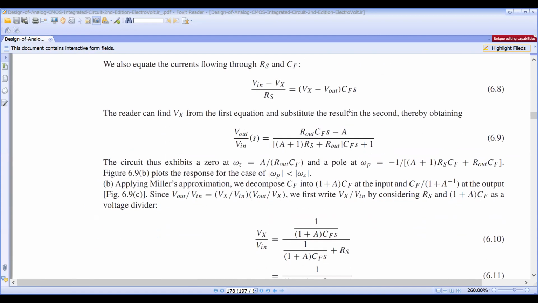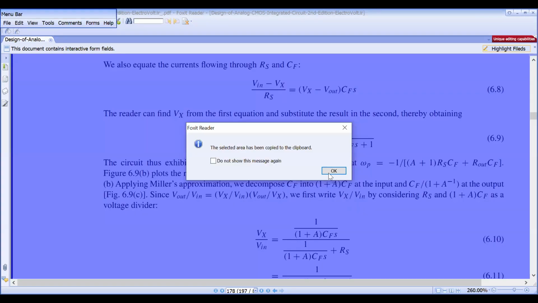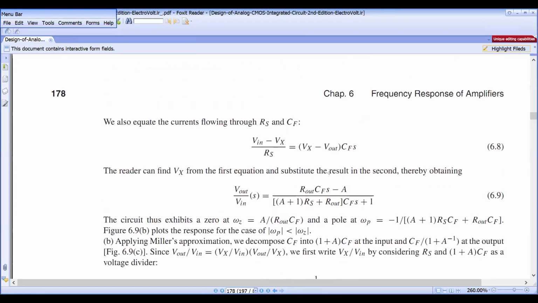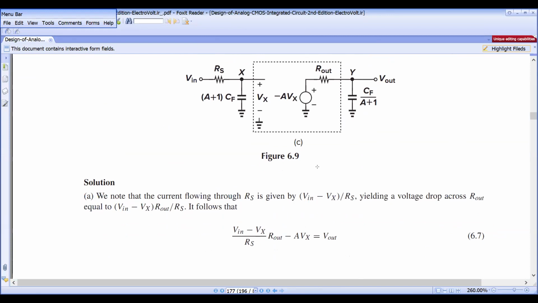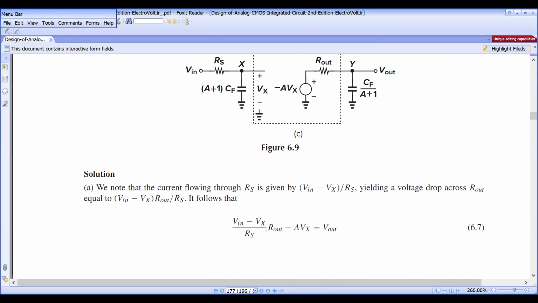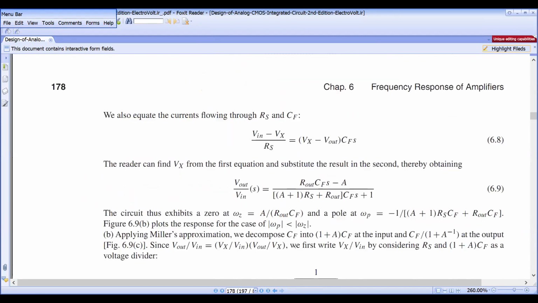You got this finally. So in this, separate the Vx terms and substitute the Vx value in terms of V in. Then the entire equation is in terms of V out and Vx terms, so that you will get this one.